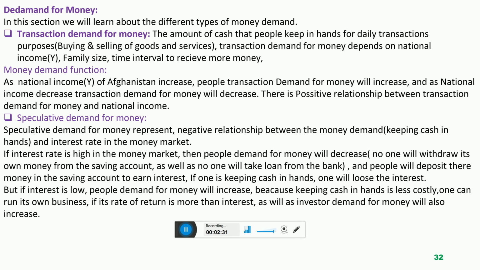Now to maintain the high-fi social status, they have to keep more cash in hands. So money demand function means that demand for money is a function of the national income of the country.